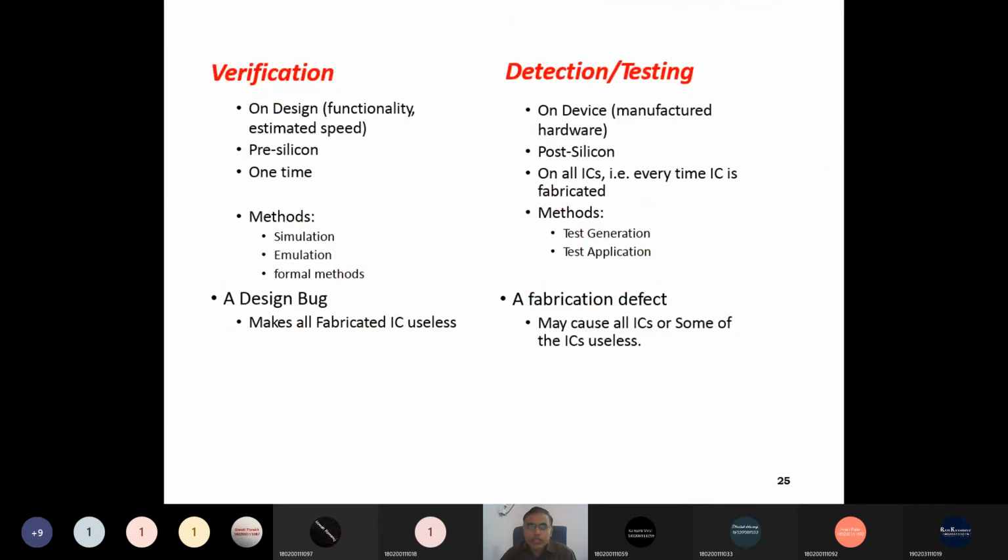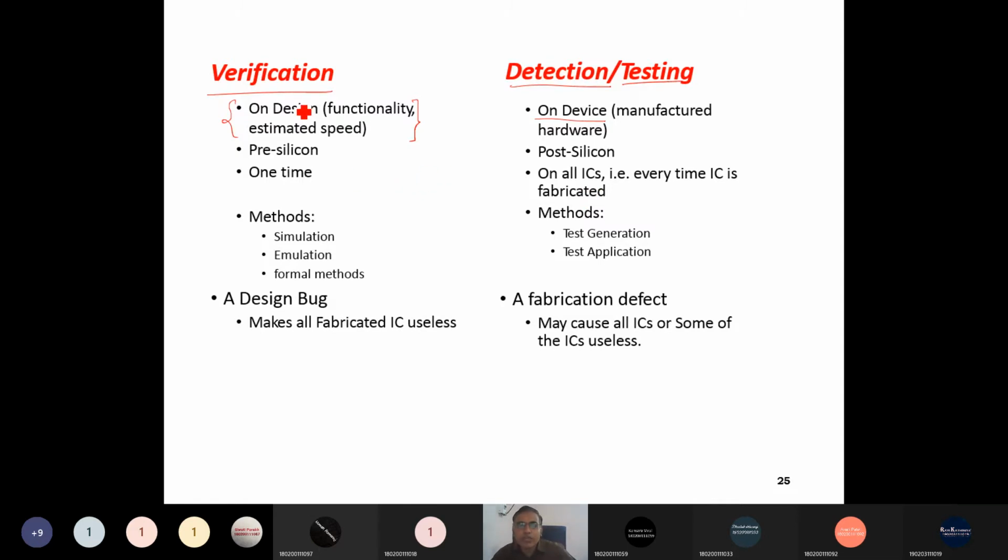Let's try to understand the difference between verification and testing. Verification means on the design, we are checking functionality, estimated speed, and such things. It is called verification. Testing is done after fabrication, right? On the device. So testing is done on the device. Design and device are different.